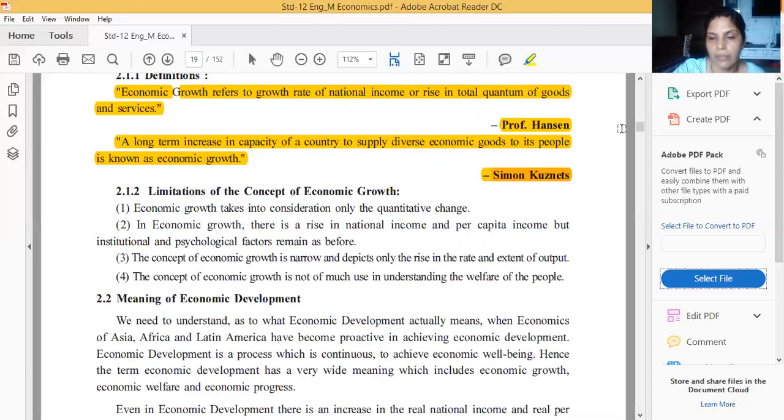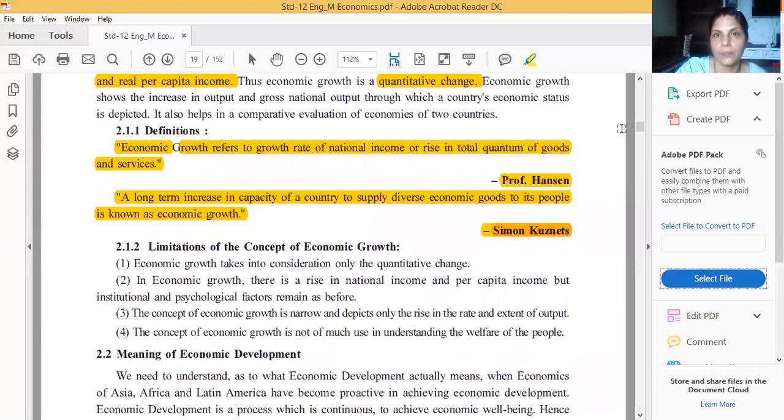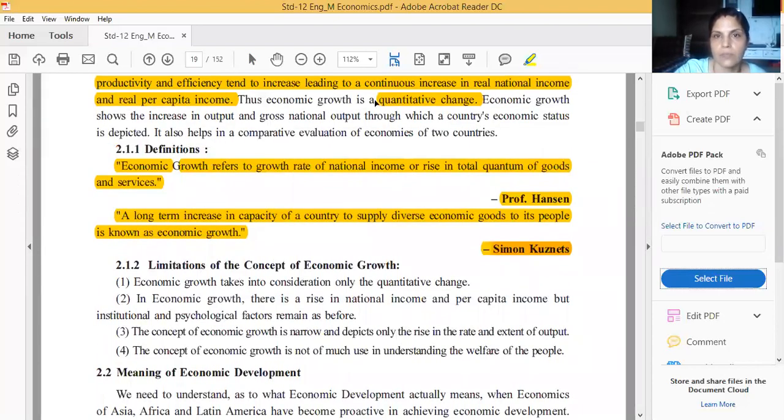When I explained the meaning, I highlighted quantitative changes as a characteristic. It's just a way of writing: if we write the same point in the characteristics, it is correct, and if we write it in the limitations, it is also correct.